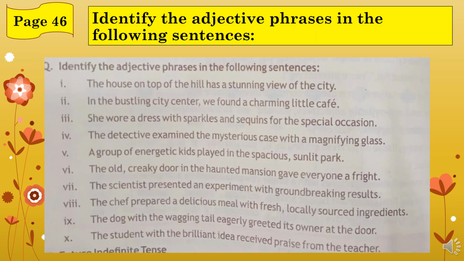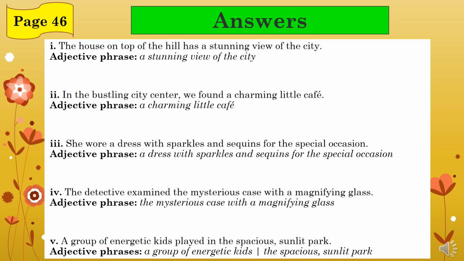Let's dive into page 46. In this section, you'll sharpen your skills by spotting adjective phrases. Listen carefully as I read each sentence, and then pause the video to write down the adjective phrase you identify. Let's try. Here are the answers. 1. The house on top of the hill has a stunning view of the city, and the adjective phrase is a stunning view of the city.